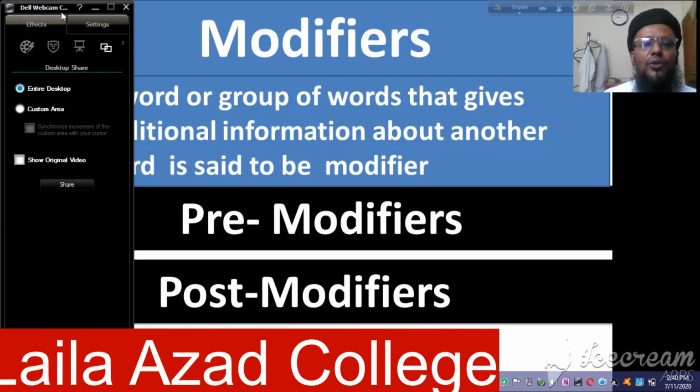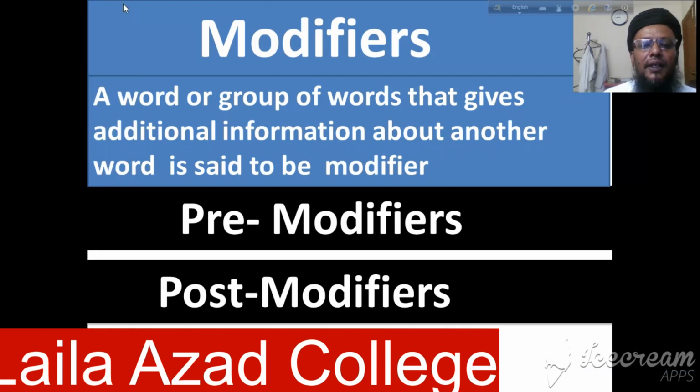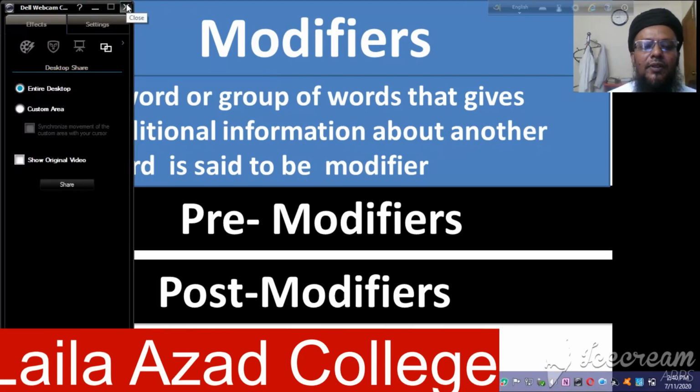There are mainly two kinds of modifier: pre-modifiers and post-modifiers. What is the definition of pre-modifiers? Pre-modifier means when a modifier is used before a noun or adjective and modifies that noun or adjective, then it is called a pre-modifier.